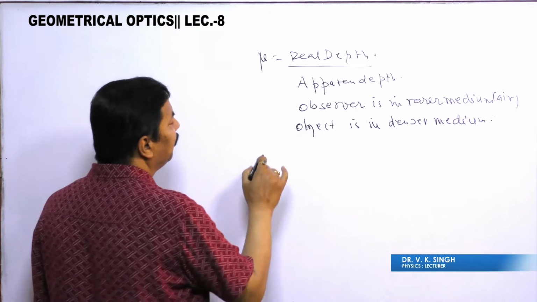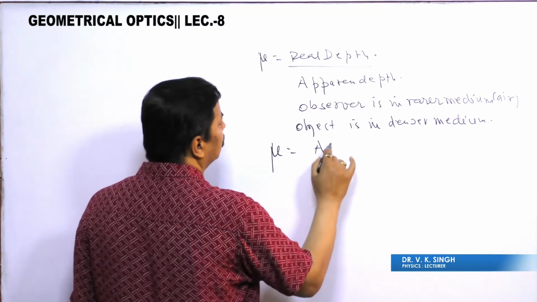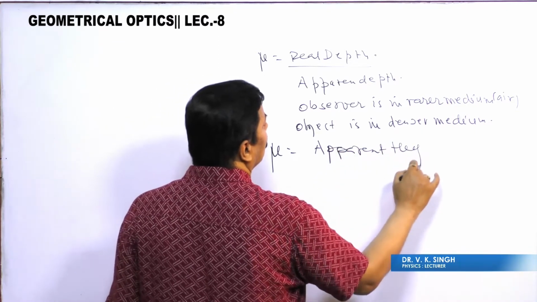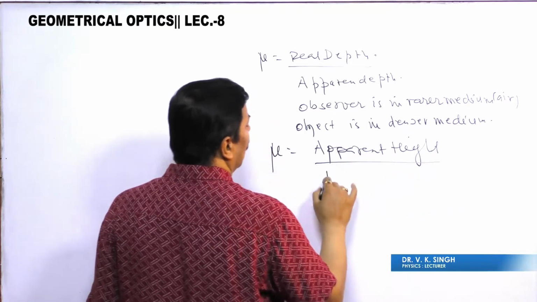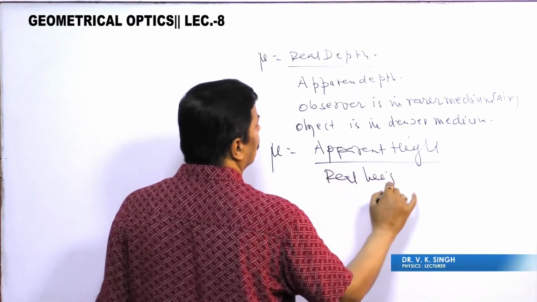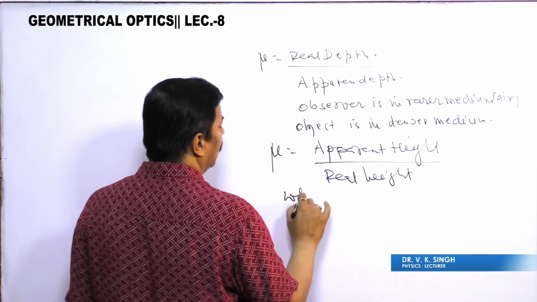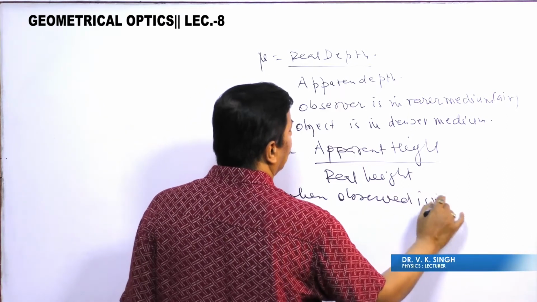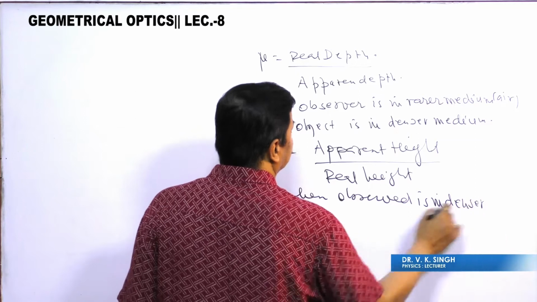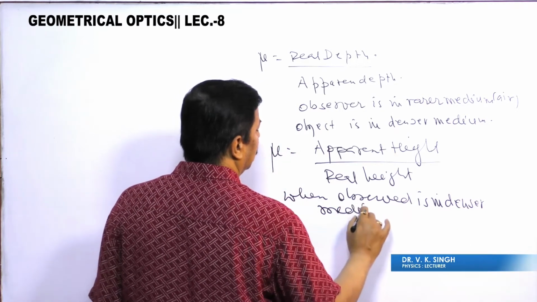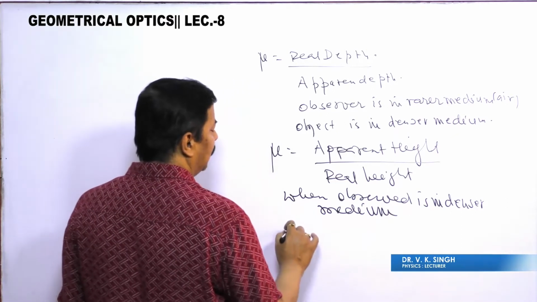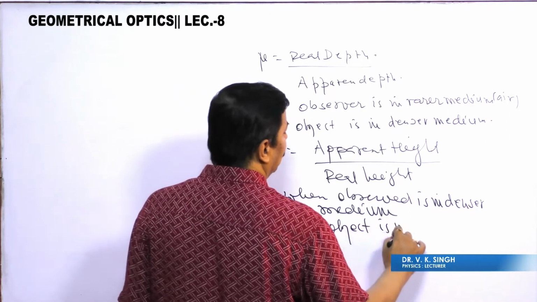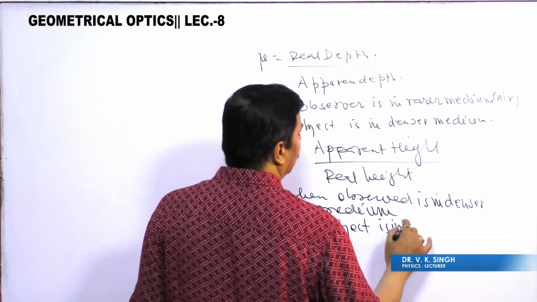Also we have seen mu is equal to apparent height by real height, when the observer is in denser medium and the object is in rarer medium.